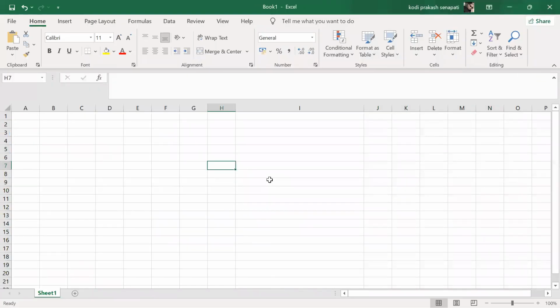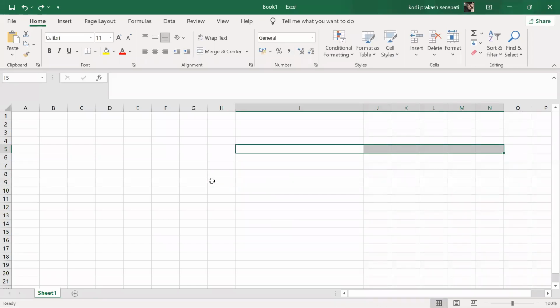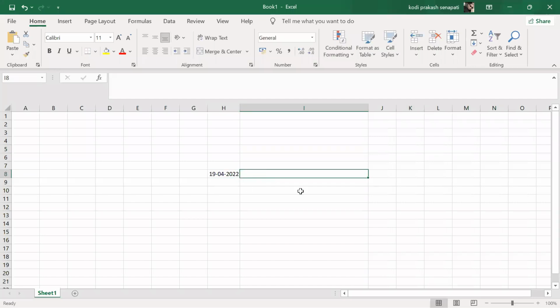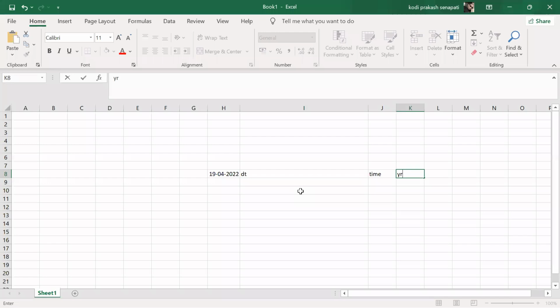Let's say I have this. How to split the date, time, and year. You must do this, guys. Whatever the data sets, you have to split each and every attribute. That's called data cleansing. Then you can apply .info, .head, .tail.